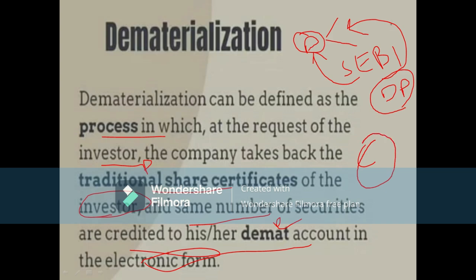For example, Zomato is a company. Zomato has physical shares, so if it wants to sell its shares in electronic form in a demat account, this company has to approach the depository system. Then the depository system will credit all those shares, and those shares will be traded through the depository participant. Through this depository participant, investors will buy or sell the shares which are in electronic form. This is the dematerialization process.